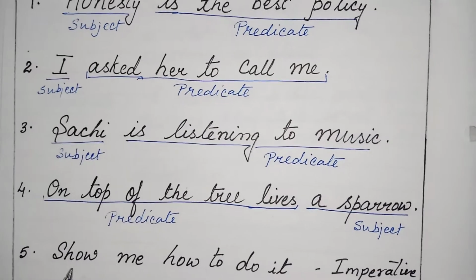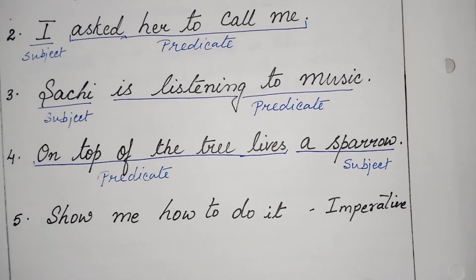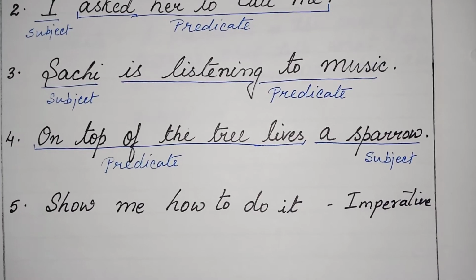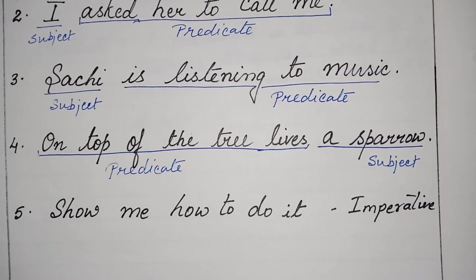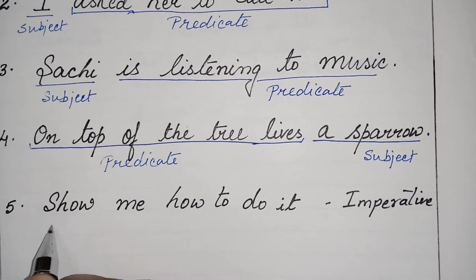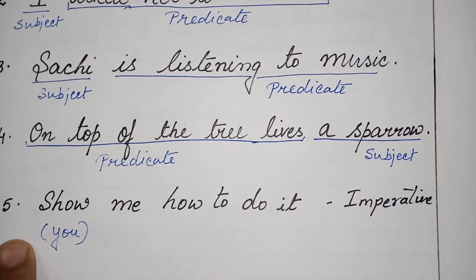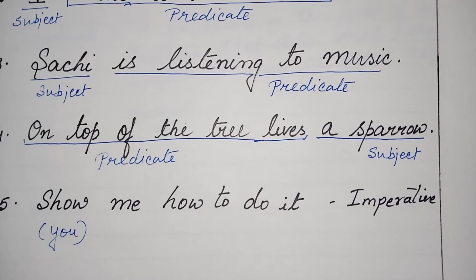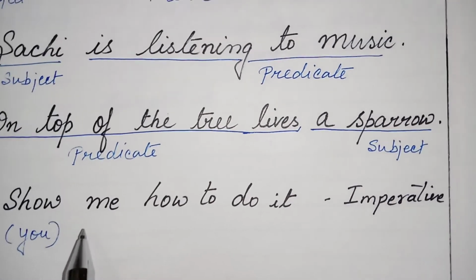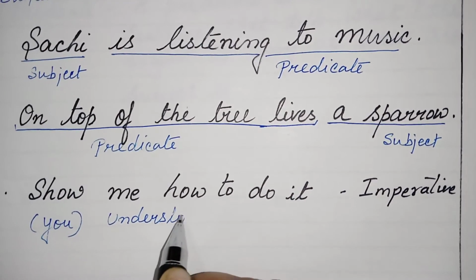Now come to the next sentence. Show me how to do it. This is an imperative sentence. Now, where is the subject here? We can't see any subject. It is here. Here the subject is you, which is the understood subject. See, you is not mentioned here. But in imperative sentences, always you is the subject, which is the understood subject.